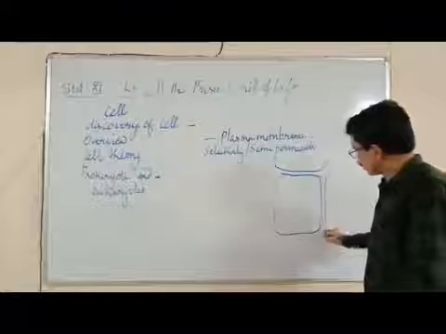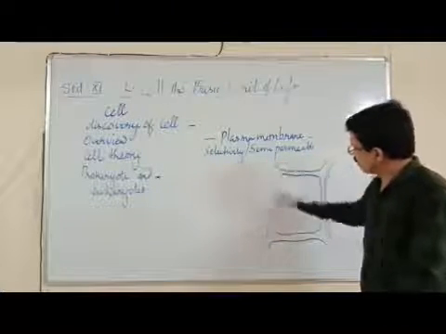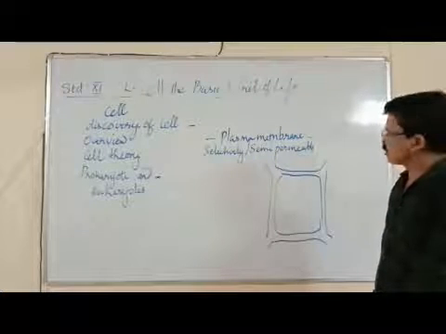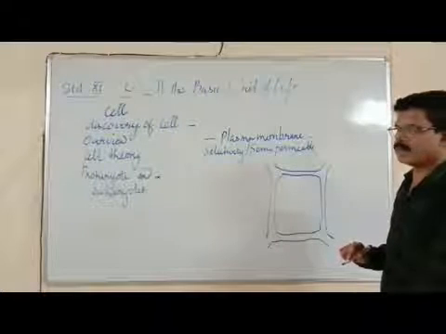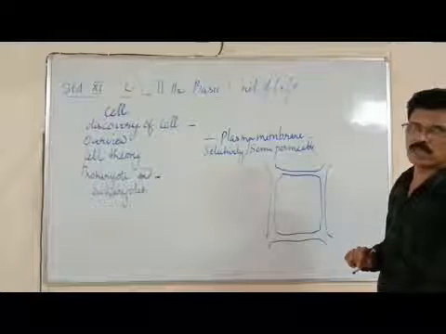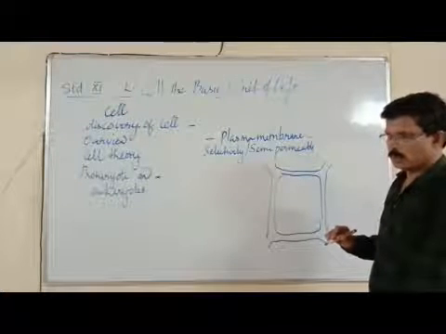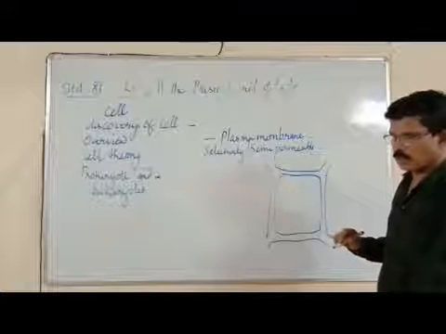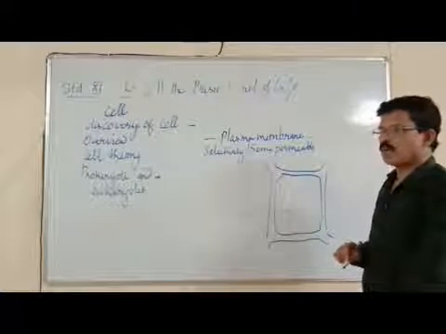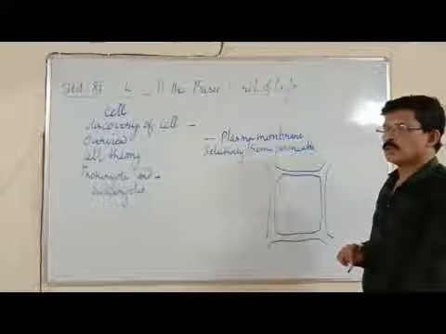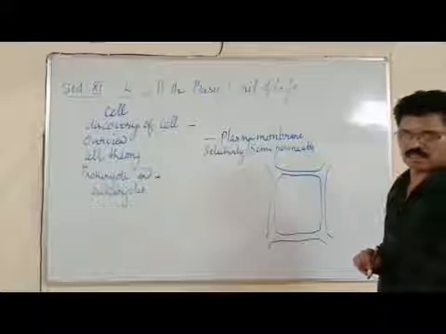The presence of the cell wall makes the cell more rigid and thick with a fixed or definite shape. But animal cells do not have the cell wall, hence they are flexible and can change shape according to the position in the body. Plant cells have a cell wall around this plasma membrane, which makes the plant cell more resistant and rigid and able to survive even in harsh conditions.